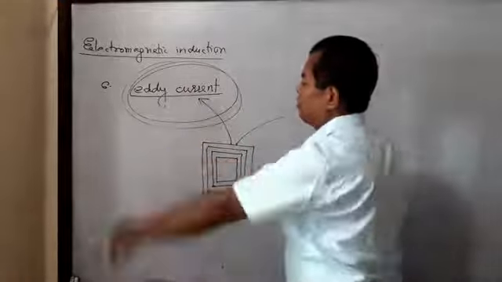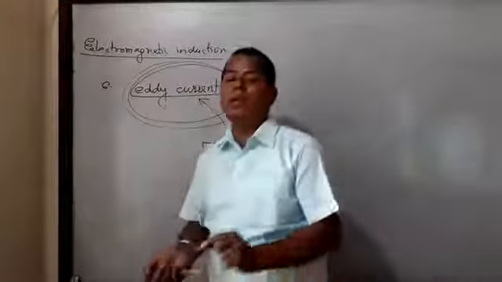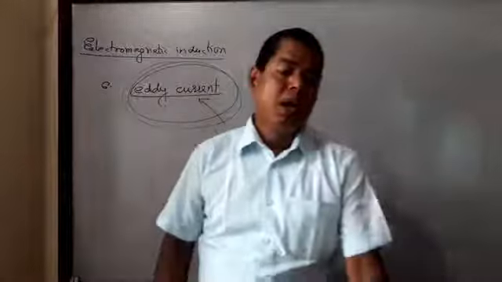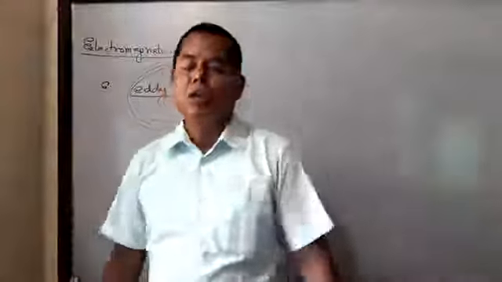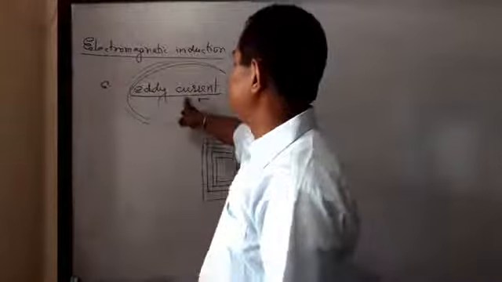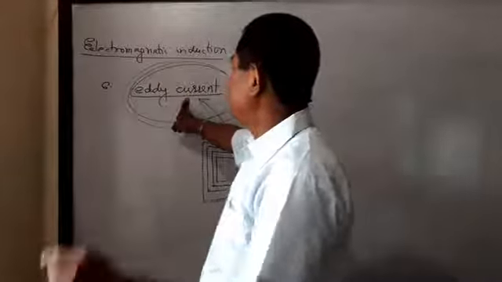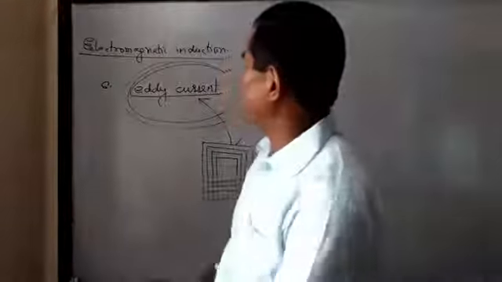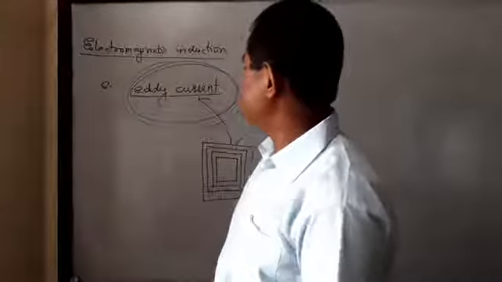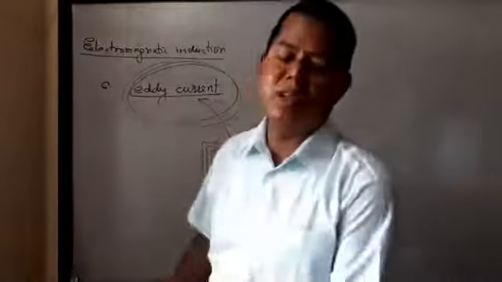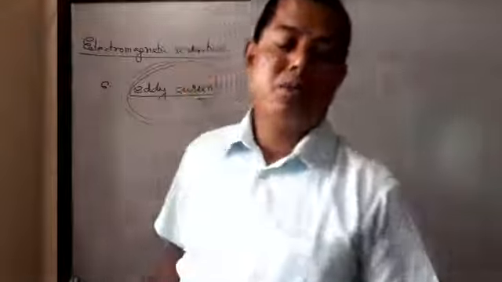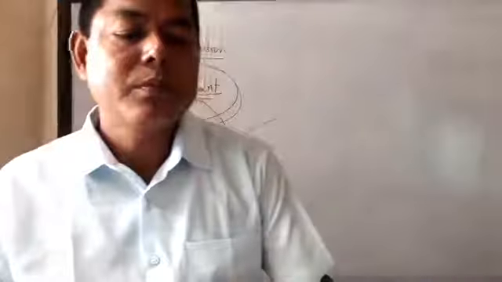That is the answer of this question. We have to take thin iron sheets which are insulated from each other. Then we can minimize the value of eddy current in a transformer. Then there is less production of heat in the transformer, means a small heating effect in the transformer. This is the answer for this question. This is about question number 6.